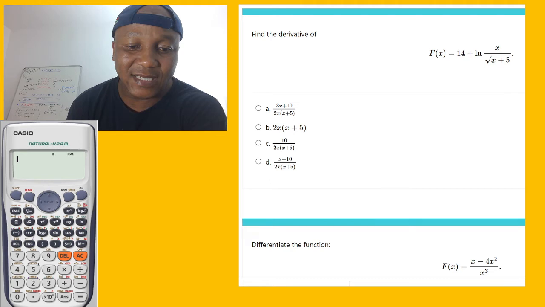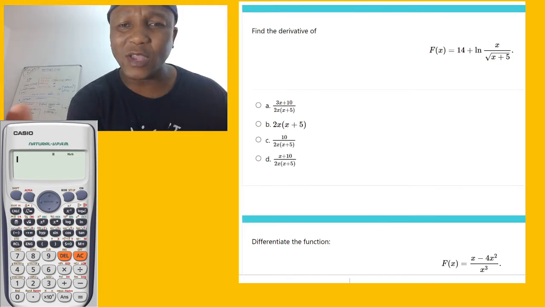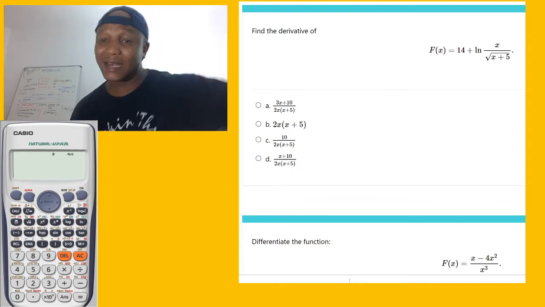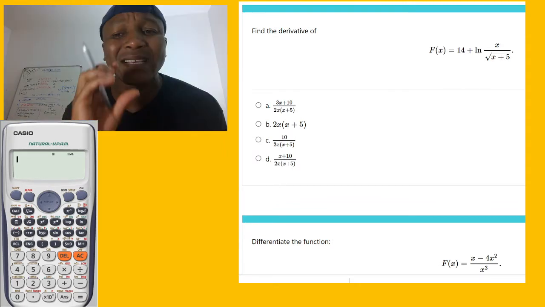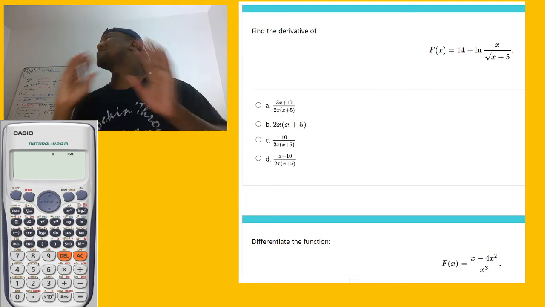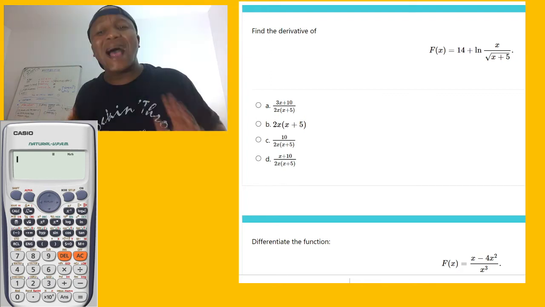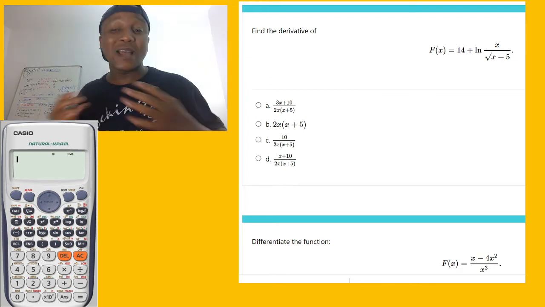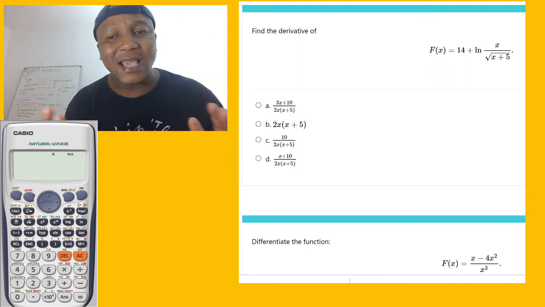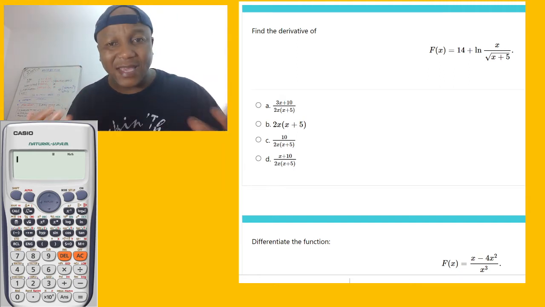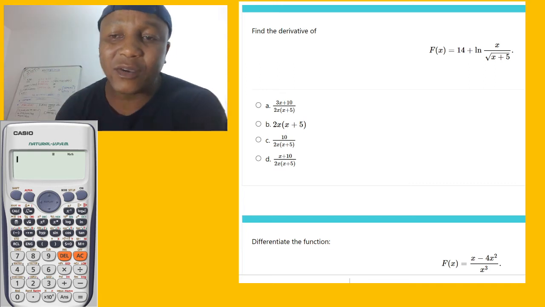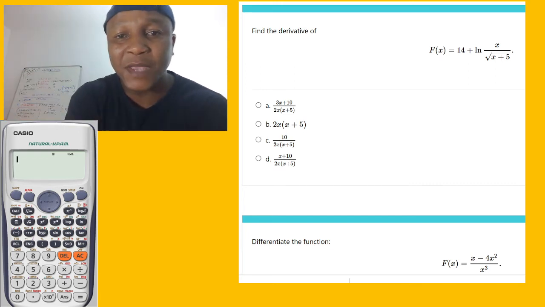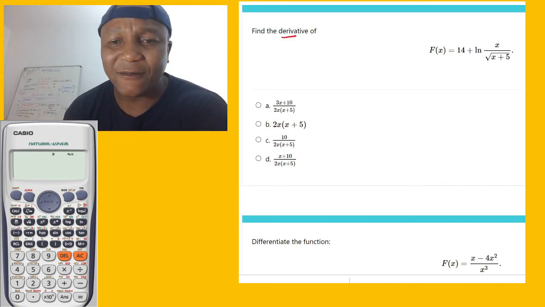So I hear a lot of women, or even some guys, say, "Yo man, I don't like the numbers. The moment I see the numbers, I don't want to see that, because it's one of the hardest things." That's what I hate from some. But hey, let me make this easy for you. So, for example, we have a question right here. They say derivate. So, how to derivate, meaning?